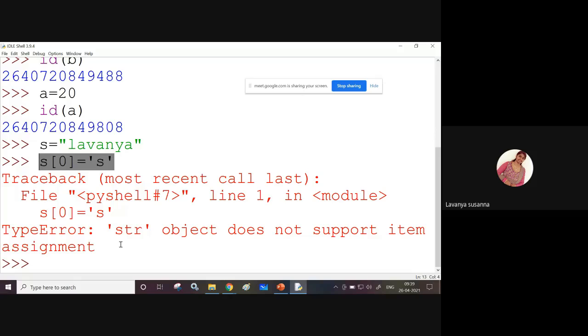Integer is an immutable data type. Float is an immutable data type. Complex is an immutable data type. That means you cannot change. Next, string is an immutable data type. Just now we have seen in the zeroth index you cannot replace L with S, right? It is not supported. So you cannot change the string. Once you have defined this, you cannot change this. So string is an immutable data type. I hope it is clear.